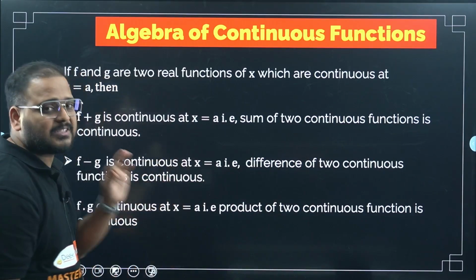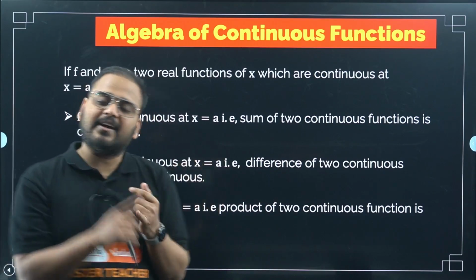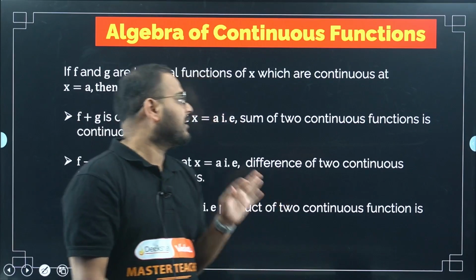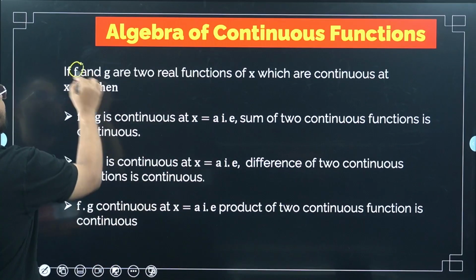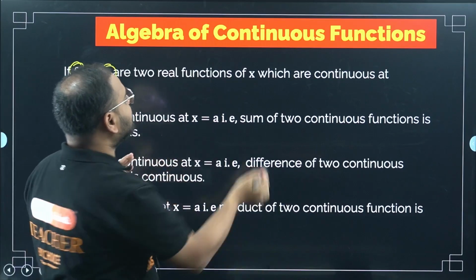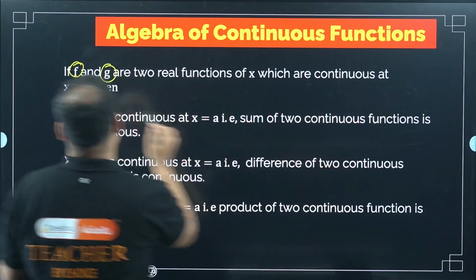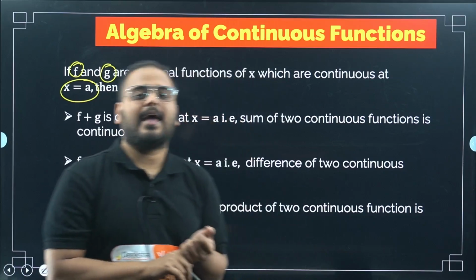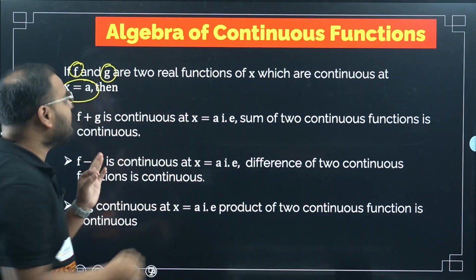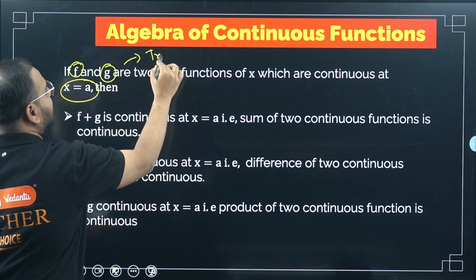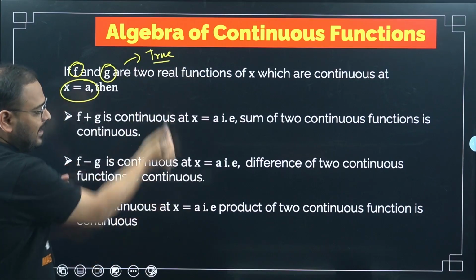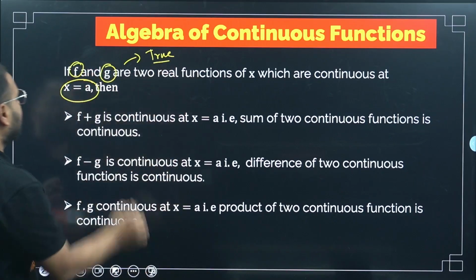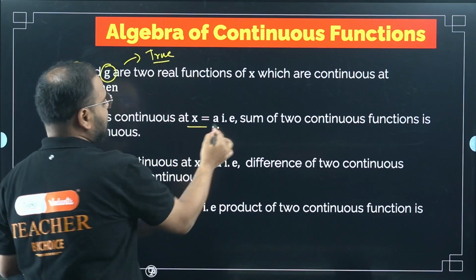So what is the first one? First of all, know the statement. There's a function f(x). There's a function g(x). Both of them are individually continuous at point a. If f(x) is continuous at x equals a, and g(x) is also continuous at x equals a, only when this is true, can these conclusions hold. If this condition is not true, I cannot have any of these conditions validated. So if this condition is true, then f plus g will always be continuous at x equals a.